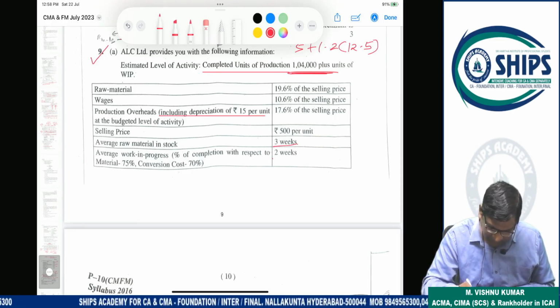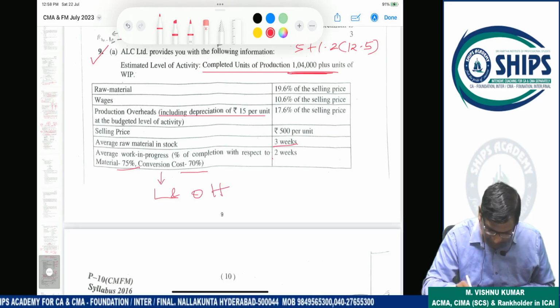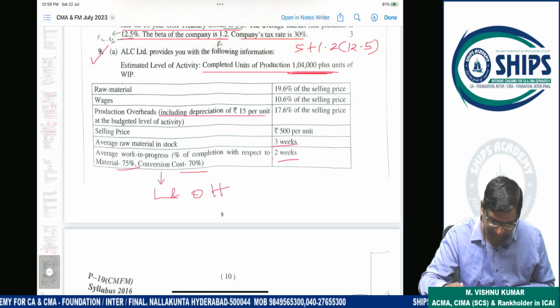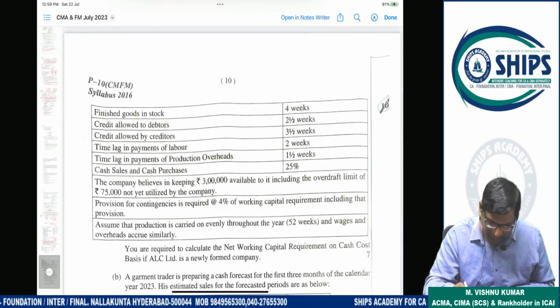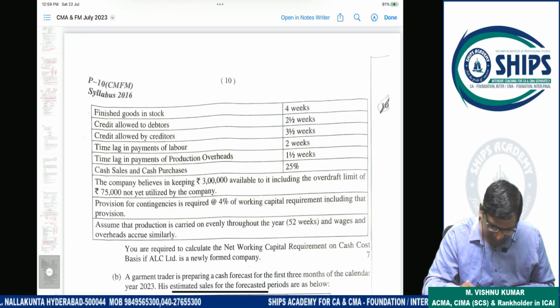Average work in progress, percentage of completion: material 75%, conversion cost, that means labor and overhead, 2 weeks. Finished goods in stock 4 weeks, credit allowed to debtors 2.5 weeks, credit allowed by creditors 3.5 weeks, time lag in payment of labor 2 weeks, time lag in payment of overhead 1.5 weeks. Cash sales and cash purchases 25%.